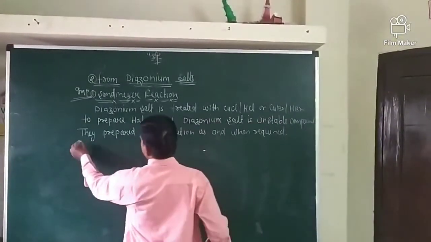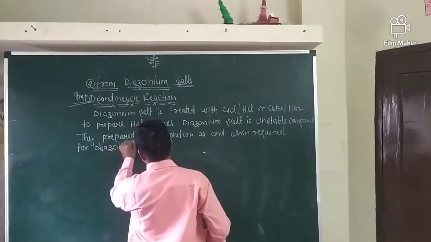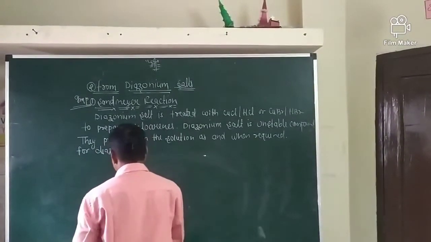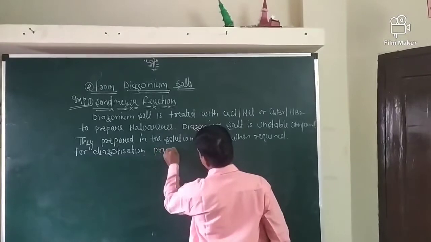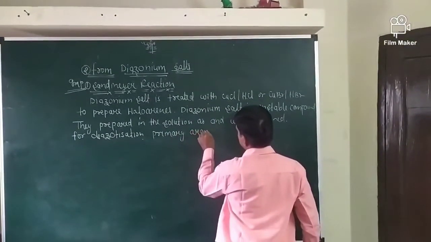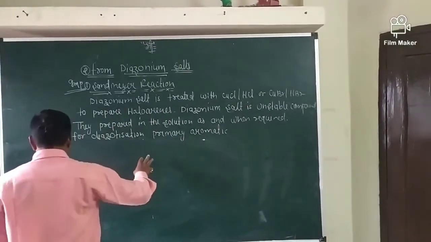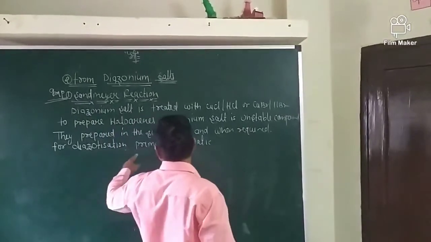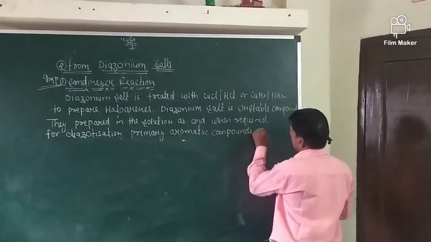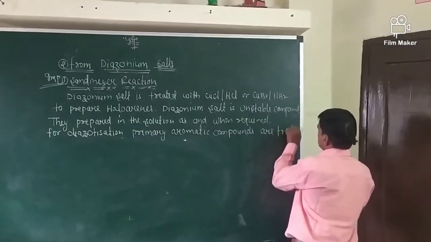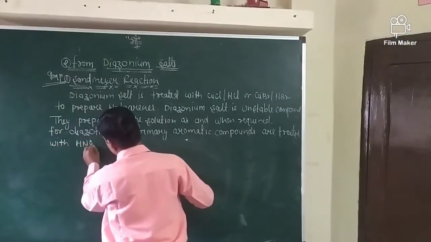For diazotization, primary aromatic amines are treated with HNO2, nitrous acid.